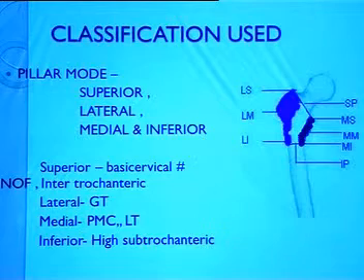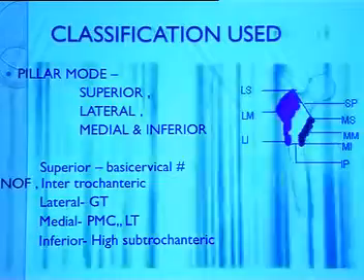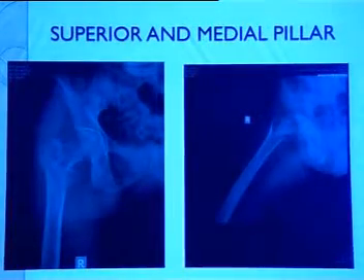The classification which we use is a pillar mode classification. It starts with superior, inferior, medial, and lateral, as described in the diagram. Superior consists of subcapital fracture neck of femur, intertrochanteric fracture. The lateral being the greater trochanteric fractures, and the middle being the posteromedial complex and the lesser trochanter, and the inferior being the high subtrochanteric. The high subtrochanteric being the point from the tip of the lesser trochanter to the Fielding's type 1. These are the results which we had.